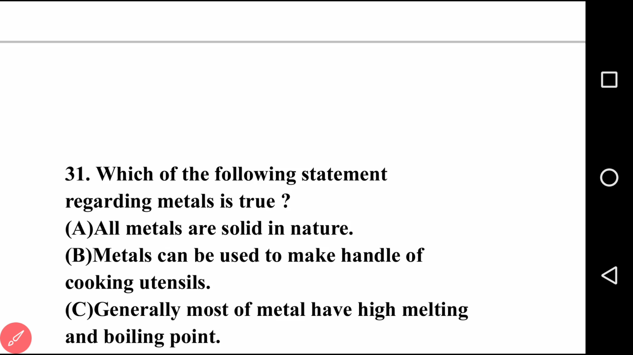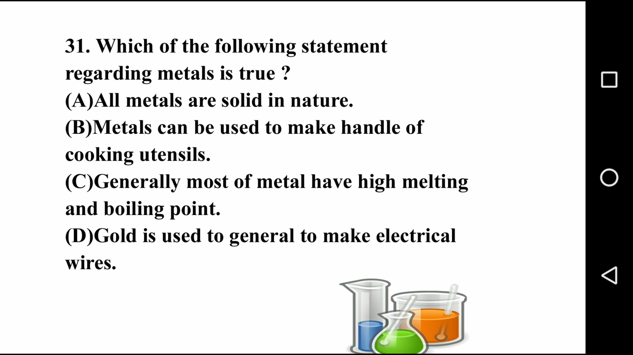Going to the next question, question number 31 on your screen. Just a slightly lengthy question. Which of the following statements regarding metal is true? First statement, all metals are solid in nature. Second, metals can be used to make handles of cooking utensils. Third, generally most metals have high melting and boiling point. Last, gold is used to generally make electrical wire.